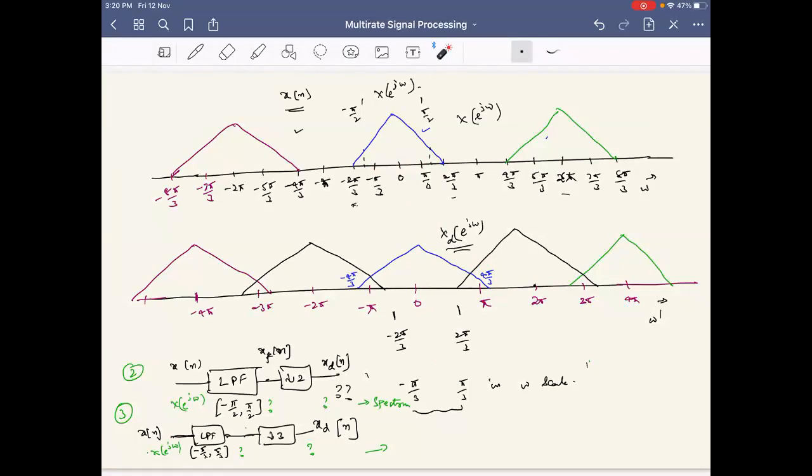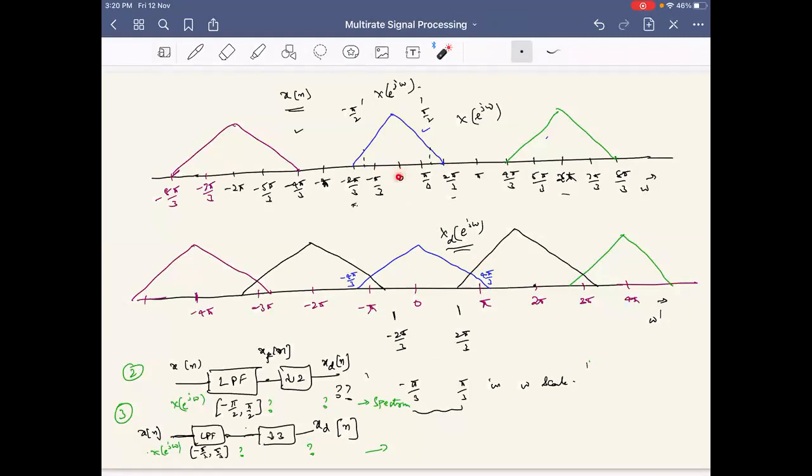Pi by 3, minus pi by 3 to pi by 3. If I want to downsample by 5 times, pi by 5. That's all. Because when I downsample by 5 times, the spectrum stretches 5 times and then it will be from minus pi to pi. Okay, there will be 4 repetitions if there is a downsample.